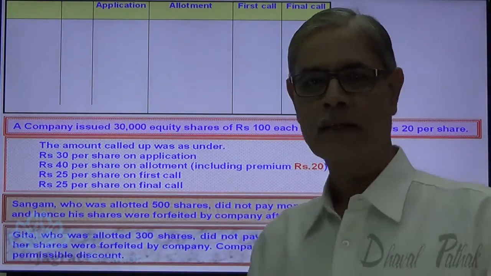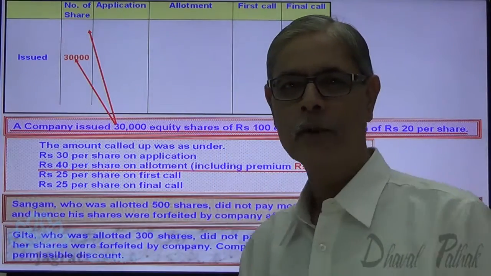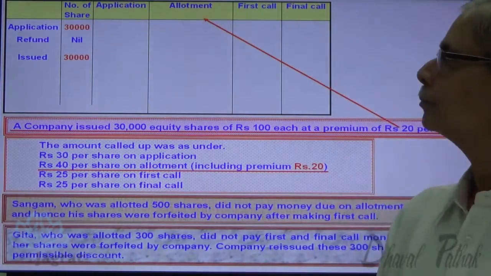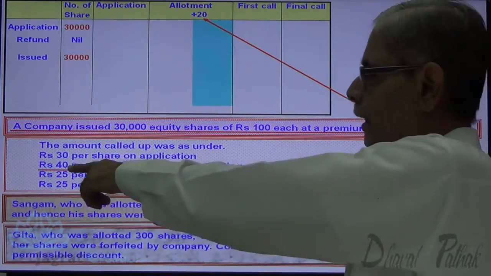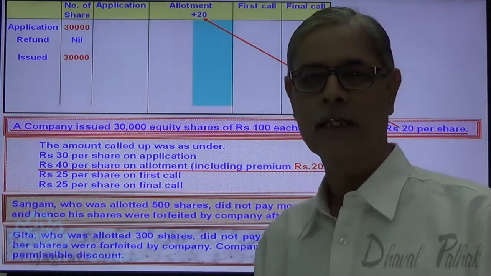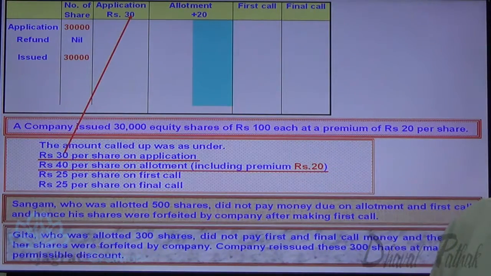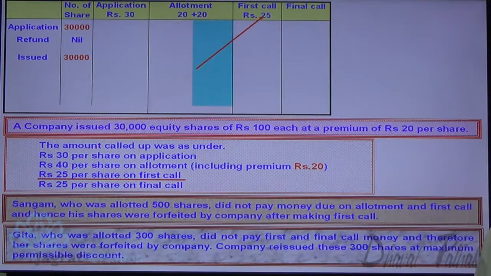Number of shares issued are 30,000. So here, as I told you, I have presumed that applications received are also 30,000 and there is no refund. Premium is demanded with allotment. In 40 rupees, 20 is the premium, so 20 is the capital sum. Amount demanded with application 30. With allotment, premium element is 20, so capital element is 20. 25 demanded with first call and 25 demanded with final call.